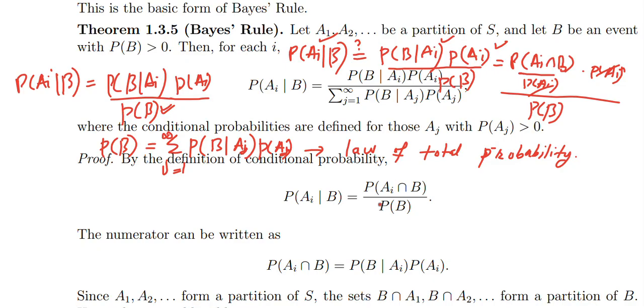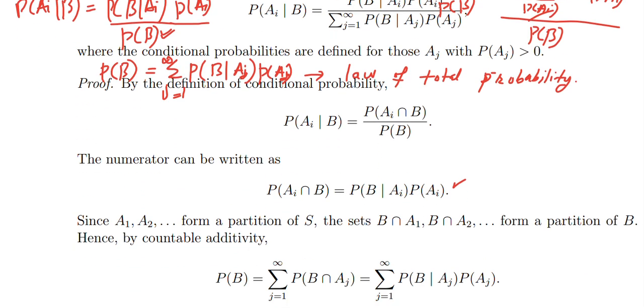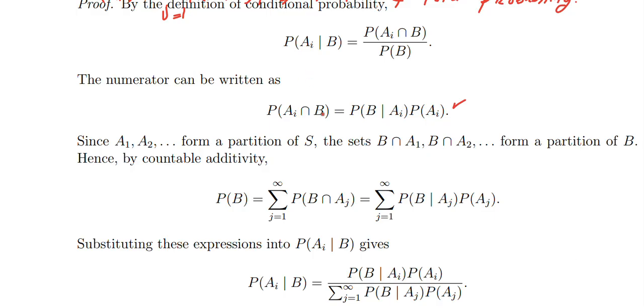So this is the proof. The numerator can be written as probability of B given Ai, probability of Ai. That's correct. And now probability of B is probability of B intersection Aj, and this is probability of B given Aj and probability of Aj. Substituting this into this, and then you get this.